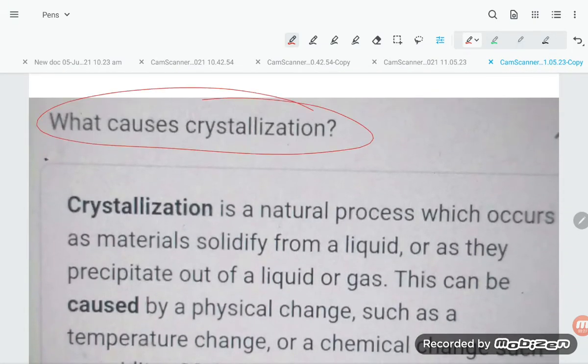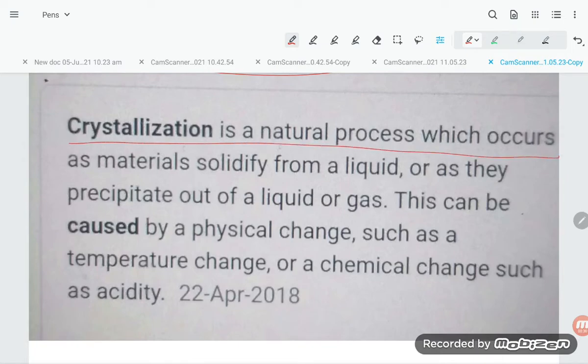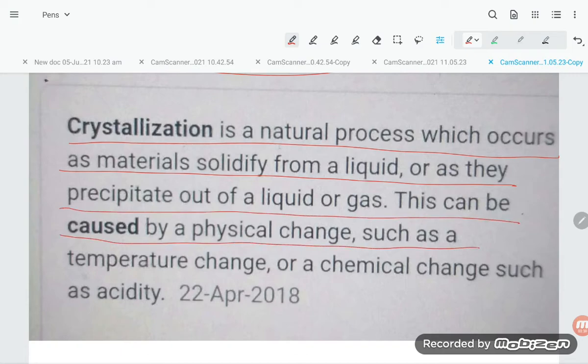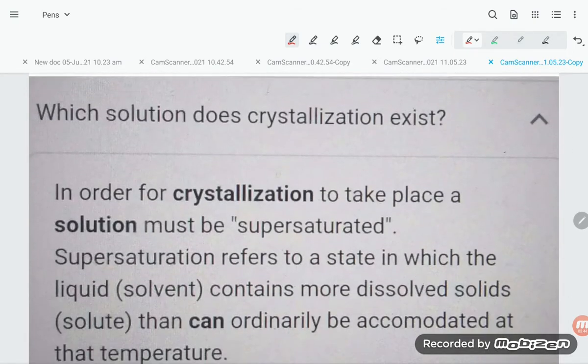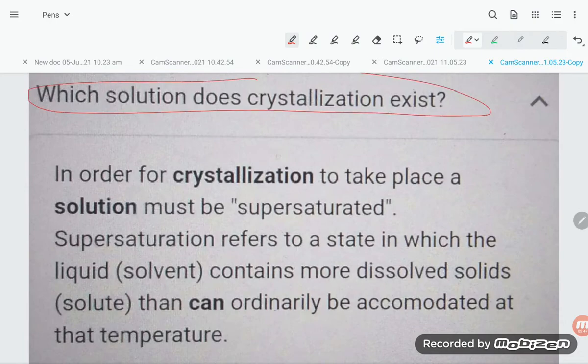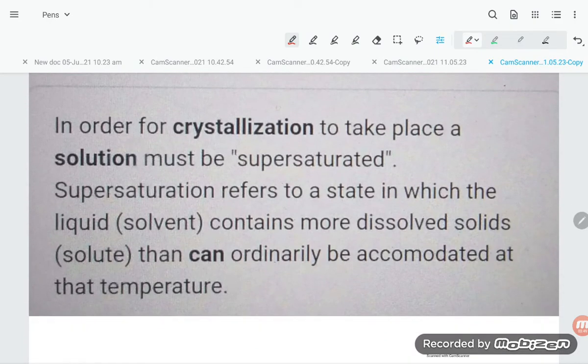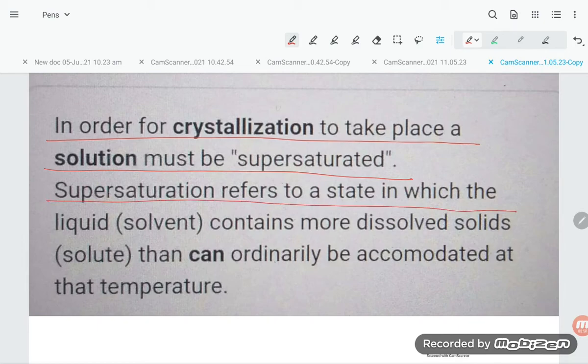What is crystallization? Crystallization is a natural process which occurs as a material solidifies from a liquid, or precipitates out of a liquid or gas. This can be caused by a physical change such as temperature change, or a chemical change such as acidity. In which solution does crystallization exist? In order for crystallization to take place, the solution must be supersaturated. Supersaturated refers to a state in which the liquid contains more dissolved solute than can ordinarily be accommodated at that temperature.